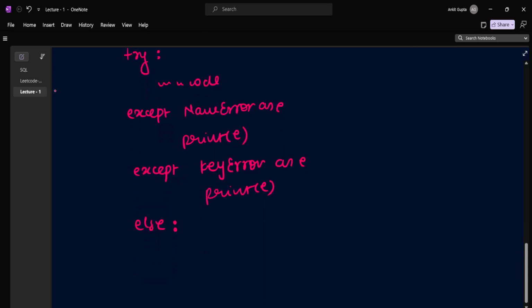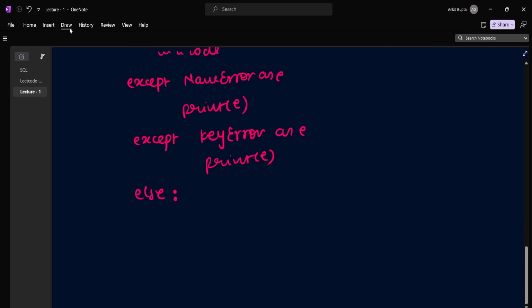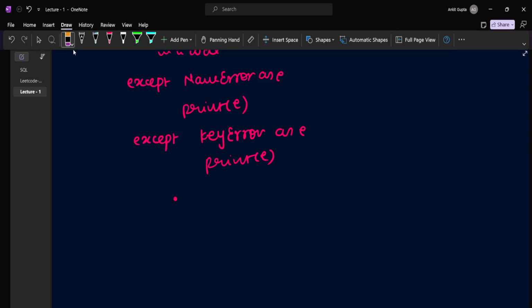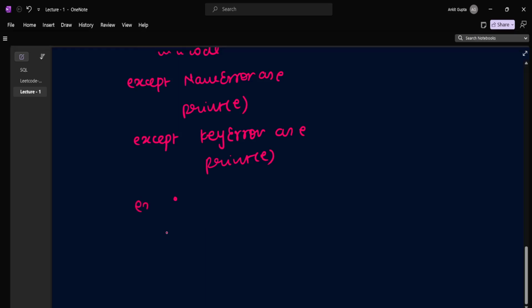So what exactly, okay, before writing else, the good practice is we should always write the generic except block. Why? Because let's say if none of the above except blocks handled your exception, right? So it's always a good practice to write the generic exception. So we can write except Exception as E, and we can write over here print E, and then we'll write else, right?